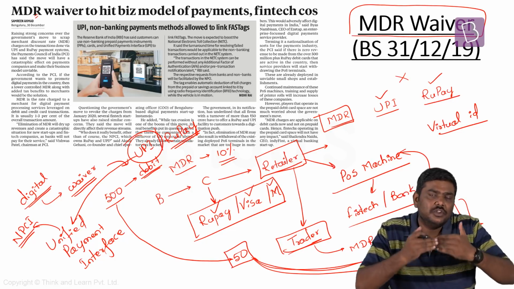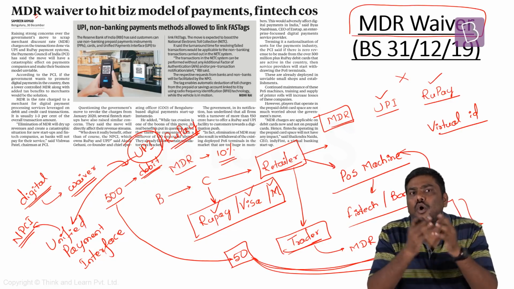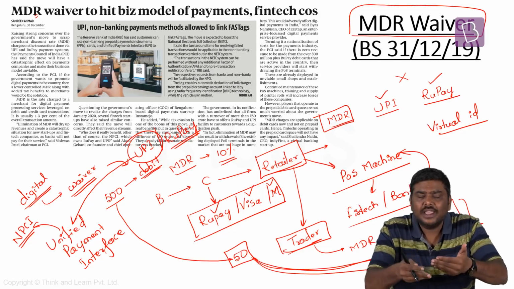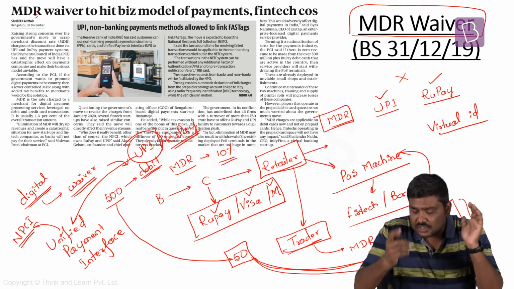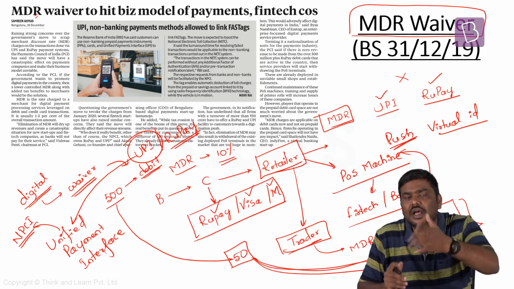But under the concept of UPI, all these particular details will not be required. All I need is your virtual ID. And once I get your virtual ID, I can simply transfer funds from my account into your account. This is called a push transaction. Under UPI, push transactions are allowed.